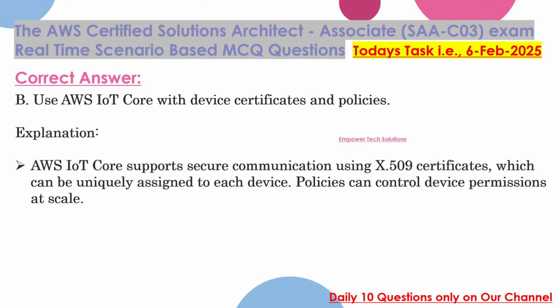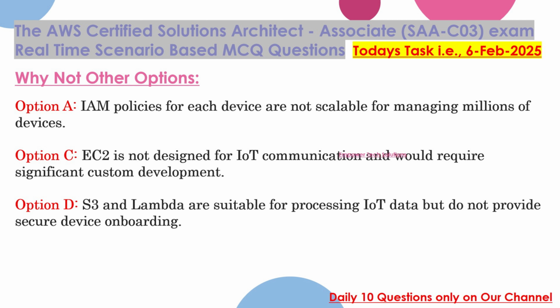Explanation: AWS IoT Core supports secure communication using X.509 certificates, which can be uniquely assigned to each device. Policies can control device permissions at scale. Why not other options? Option A.